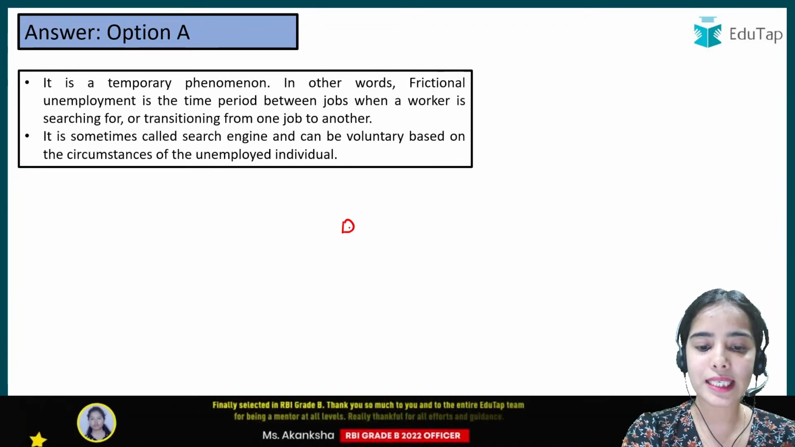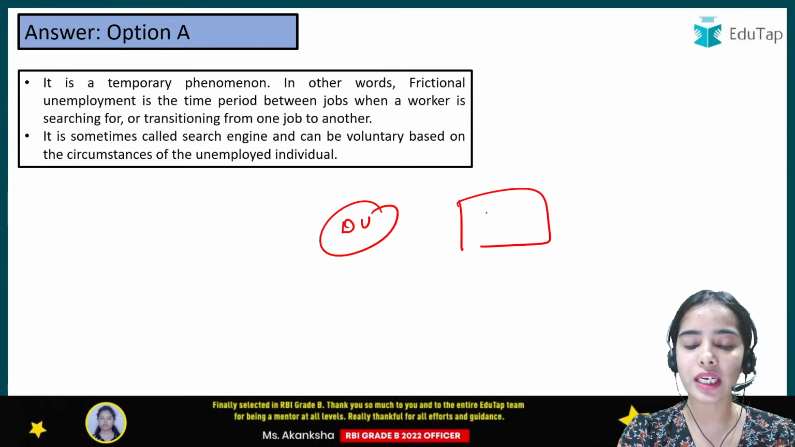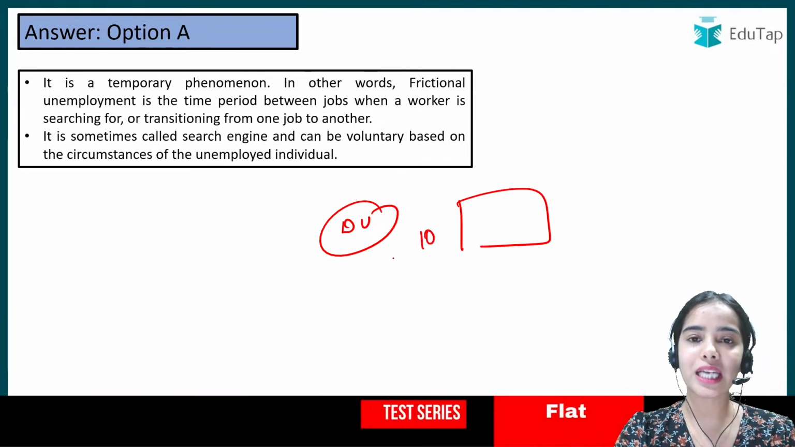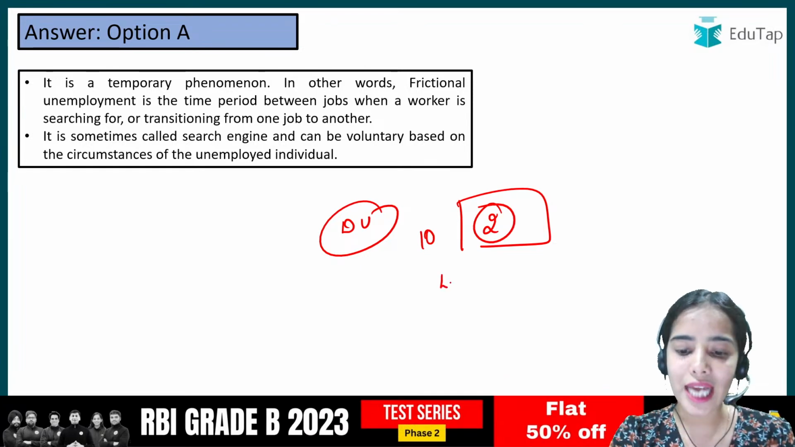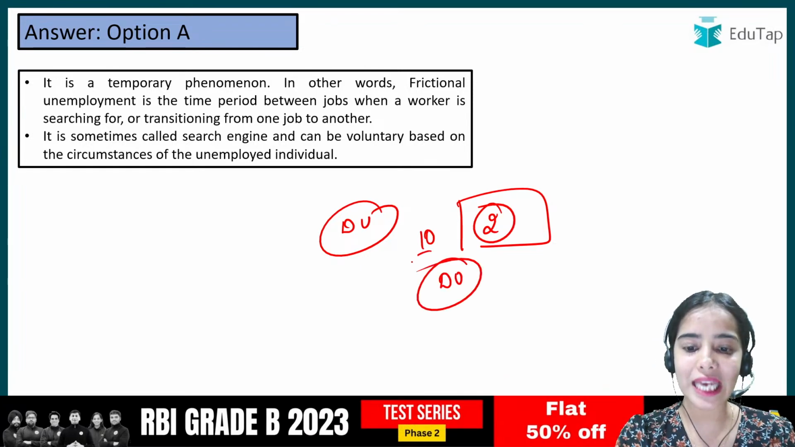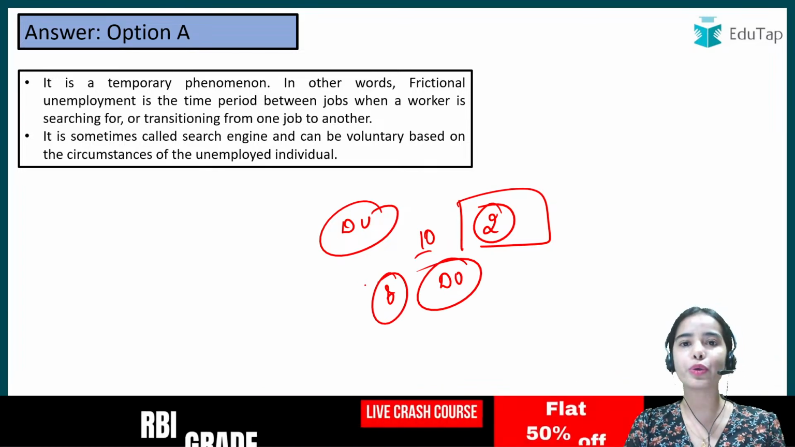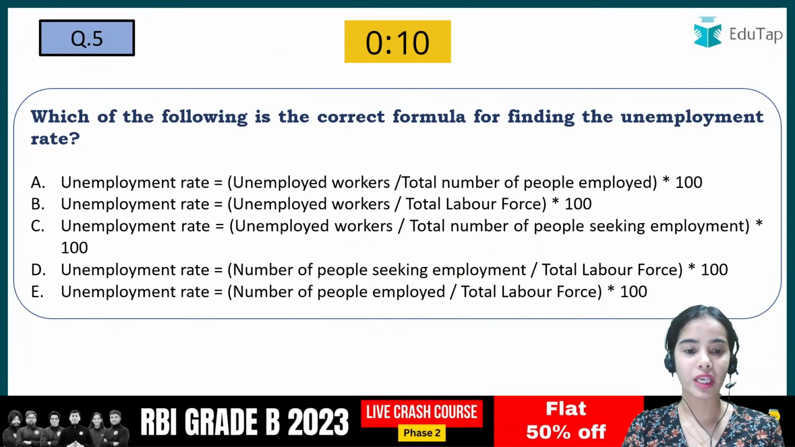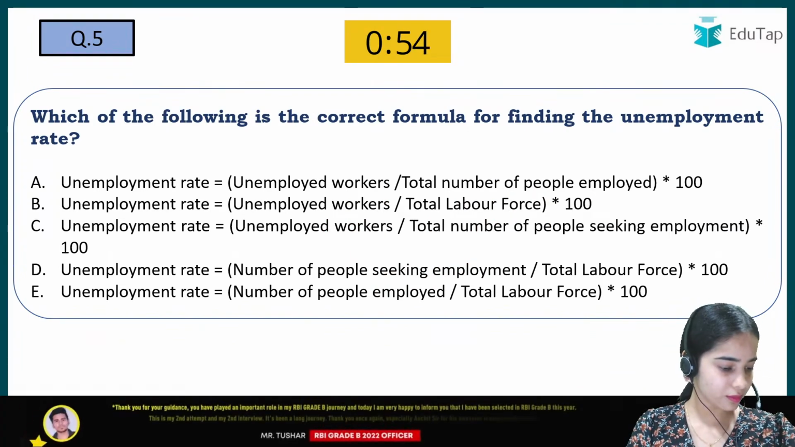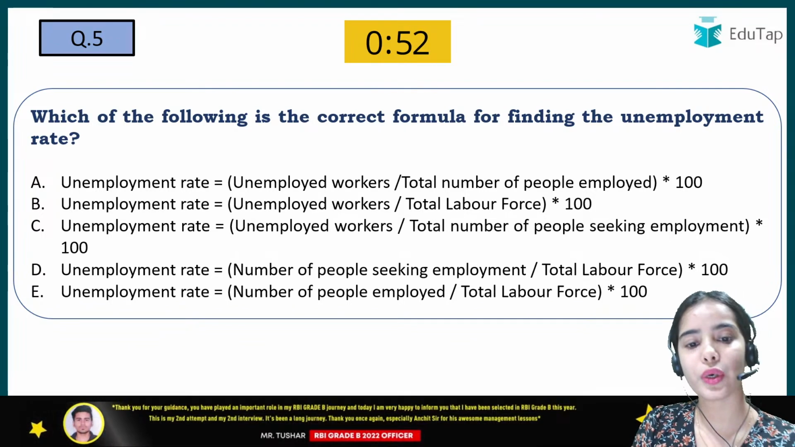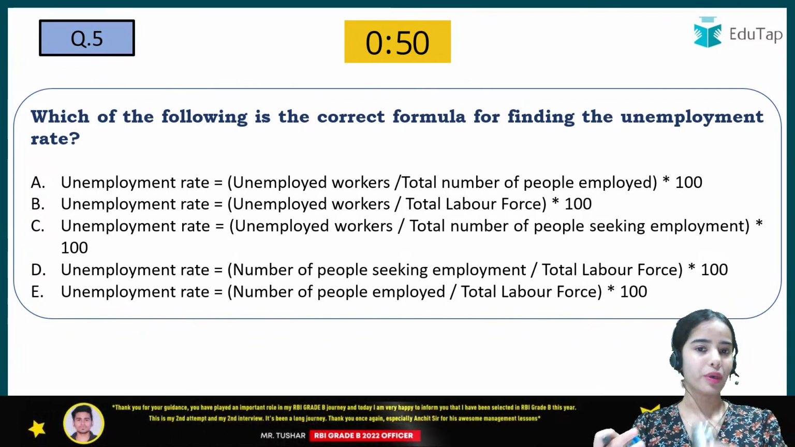In disguised unemployment, you seem like you are working. Like in a field there are 10 people working but actually only 2 people are required to work in that field. That is disguised unemployment, because 8 people are actually not contributing anything to the production. Next is, which of the following is the correct formula for finding the unemployment rate? So here you have to tell the formula of the unemployment rate.